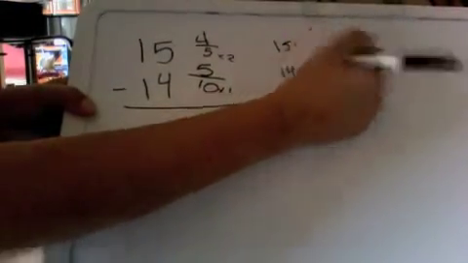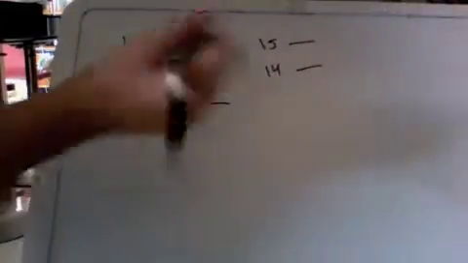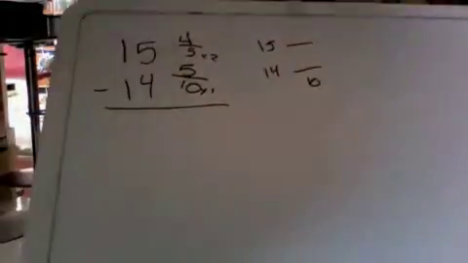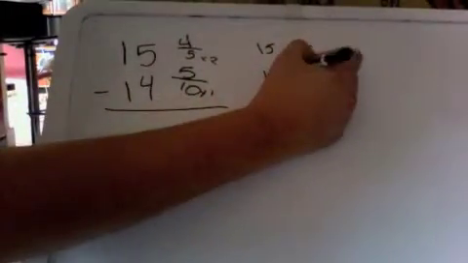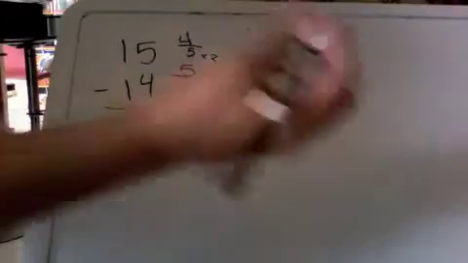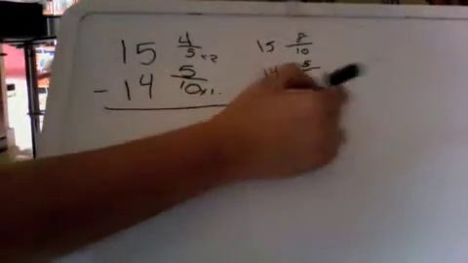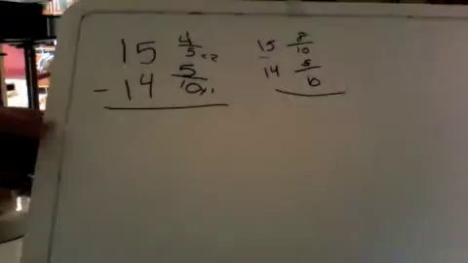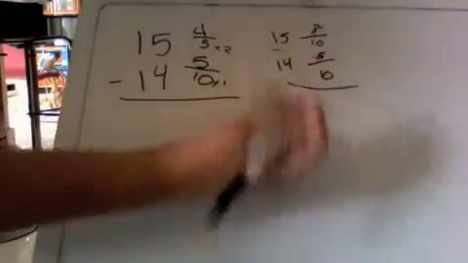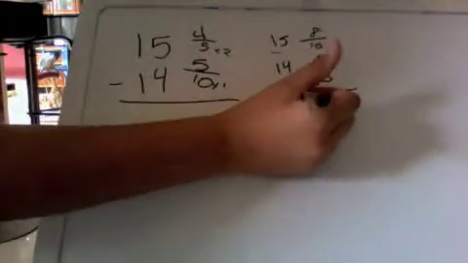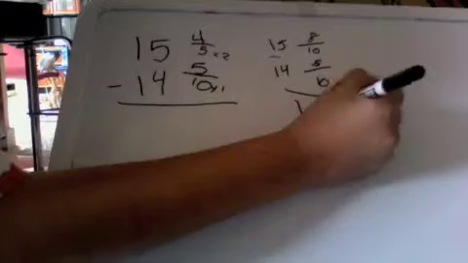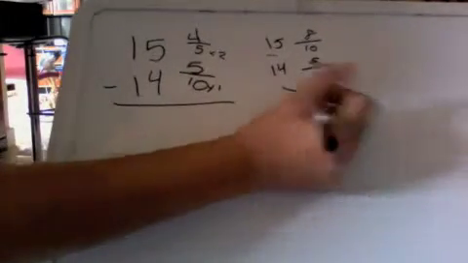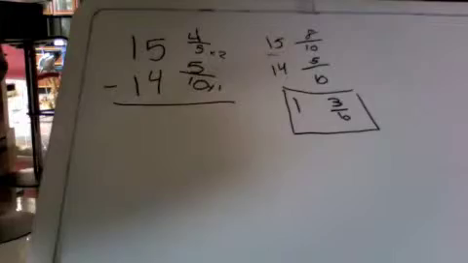And then you take your 15 and your 14, you don't want to forget about it. And then 10 times 1 is 10. 5 times 2 is 10. 5 times 1 is 5. 2 times 4 is 8. Then you subtract. So then 15 minus 14 is 1. 8 minus 5 is 3. And then you bring down the 10, so your answer is 1 3/10.